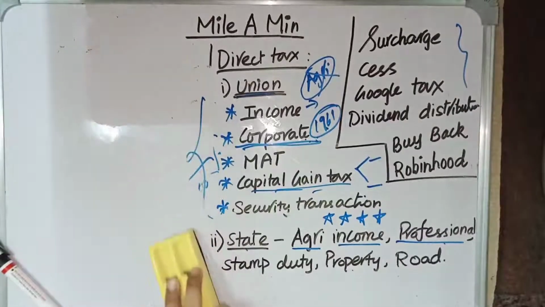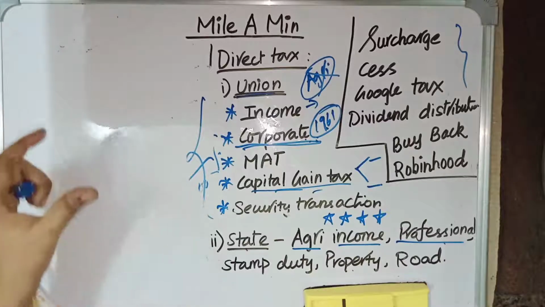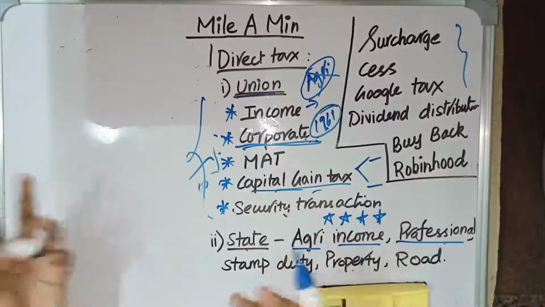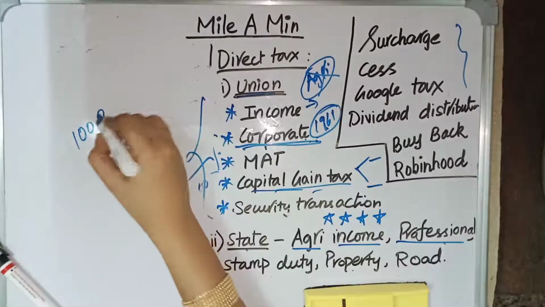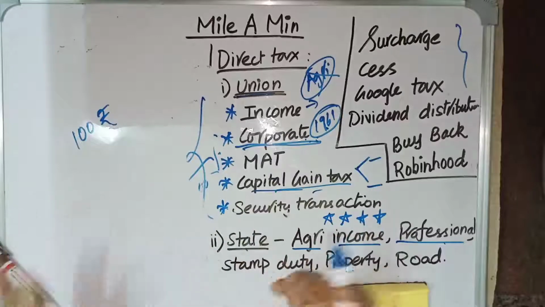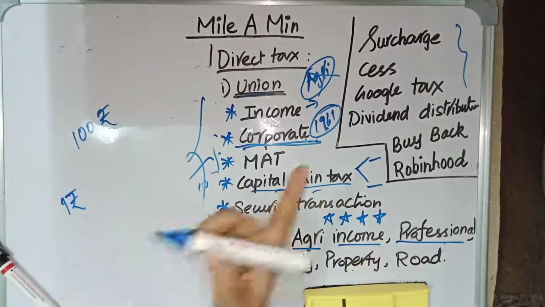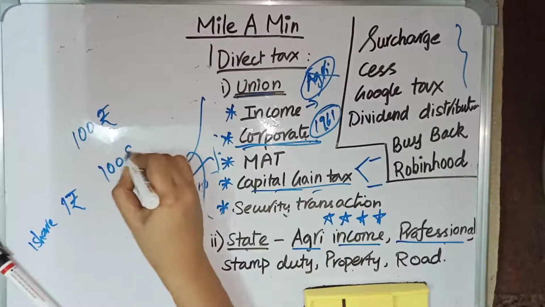First, we should know what a dividend is. A company needs capital, money, to develop the company. Say a company needs 100 rupees. What they will do is introduce shares in the market, say 1 rupee per share. Per share costs 1 rupee, and there will be 100 shares introduced.